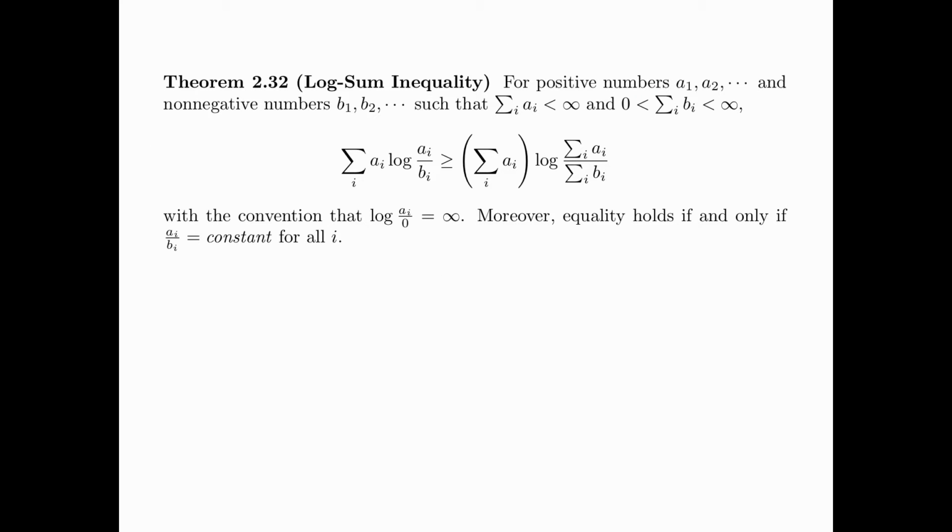Theorem 2.32, called the log sum inequality, is a very useful inequality that can be proved by the divergence inequality.